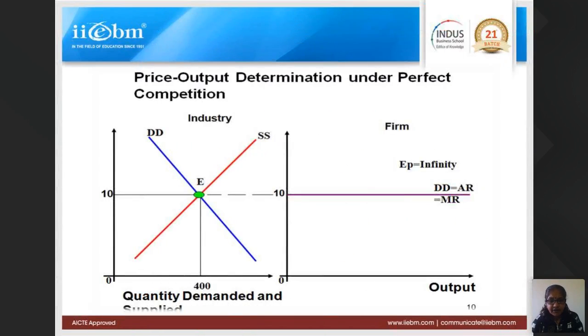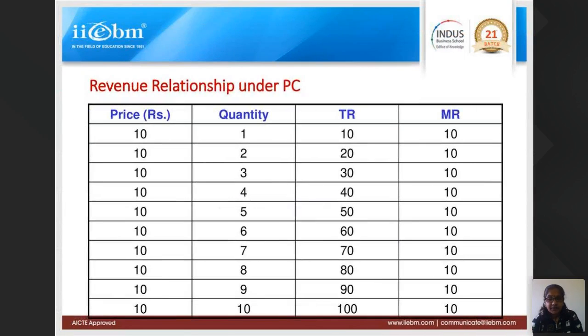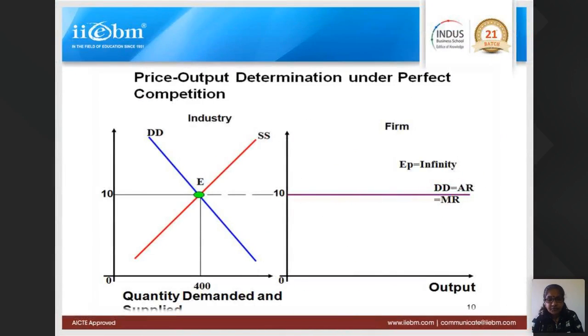Now, let us try to understand this point from the diagram. This diagram explains how the firm becomes a price taker. As I said, the industry is setting the price at 10, and the equilibrium quantity demanded and supplied is 400. The equilibrium point is E. If you plot this table, you will get a diagram somewhat like this. At 10 rupees, demand and supply intersect, and 400 will be the quantity.